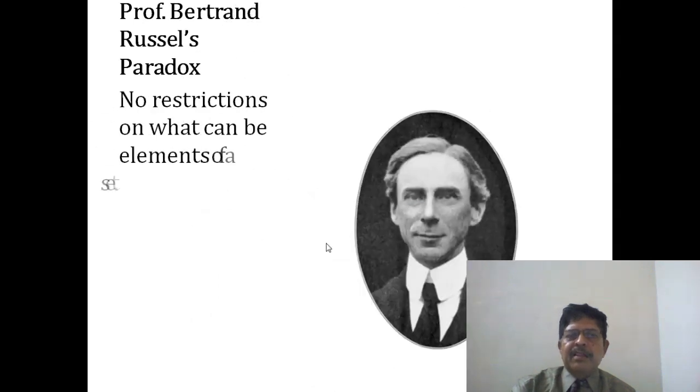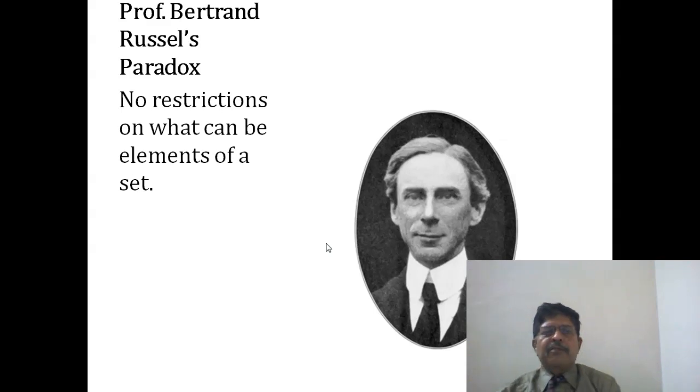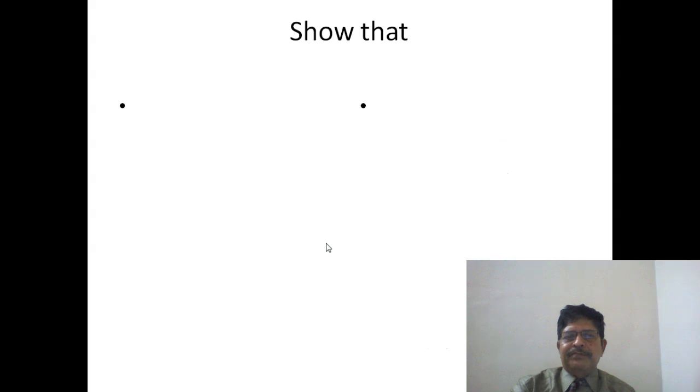And why did this paradox arise? Why did this definition have to be discarded? Because there were no restrictions on what could be the elements of a set. Absolutely anything well defined could form an element of a set. So there were no restrictions, and unrestricted freedom was enjoyed while defining a set. So this leads to the maxim that unrestricted freedom leads to downfall.